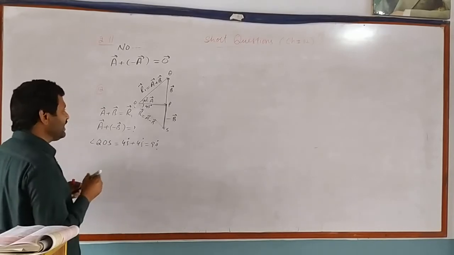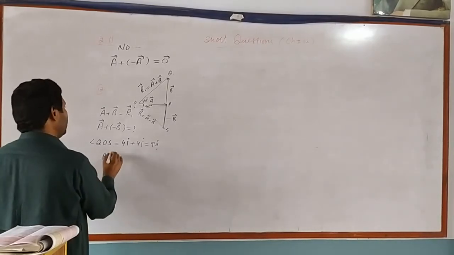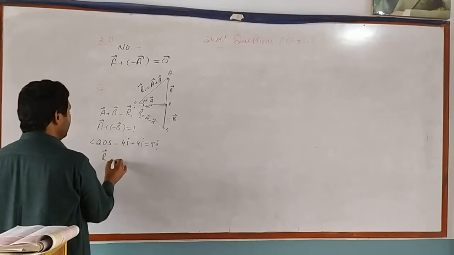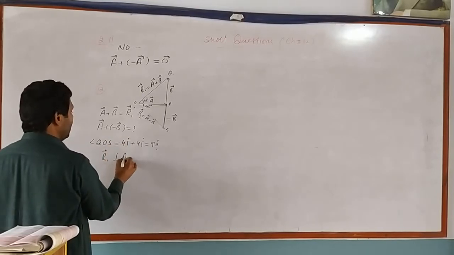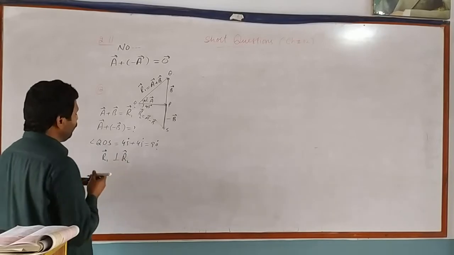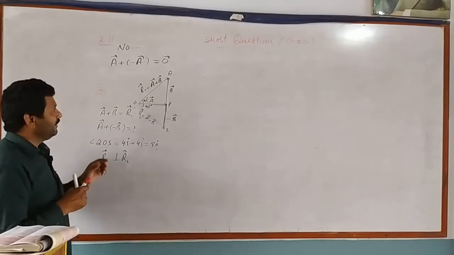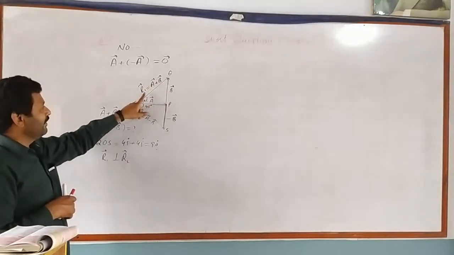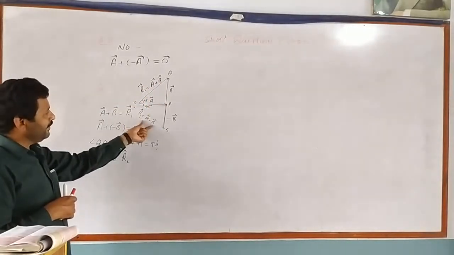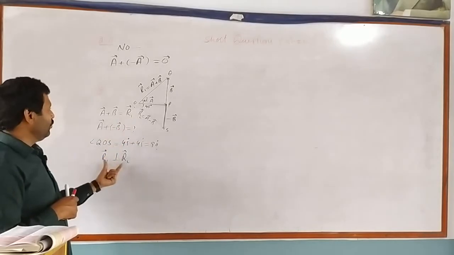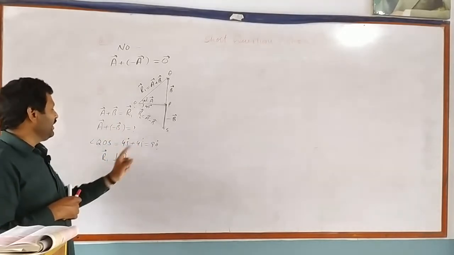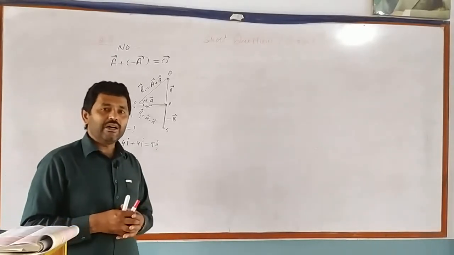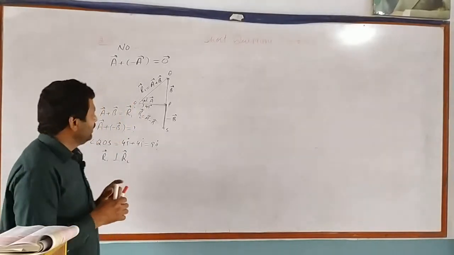Hence, we can say that vector R1 and vector R2 are perpendicular to each other, meaning the sum of vector A and vector B, which is R1, and the difference of vectors A and B, which is R2, are at 90 degrees. R1 and R2 are at 90 degrees to each other, meaning they are perpendicular to each other.